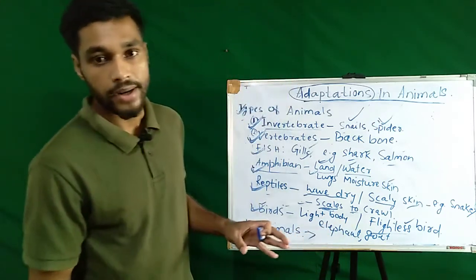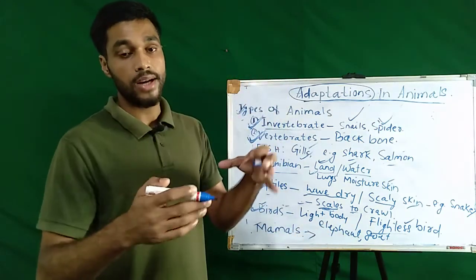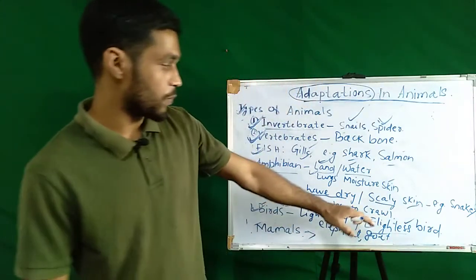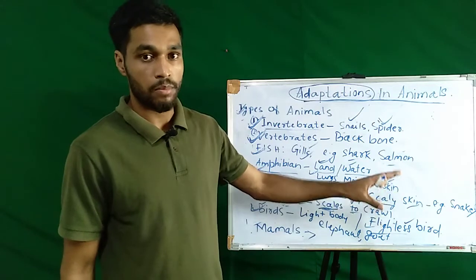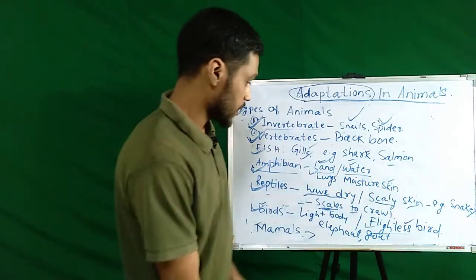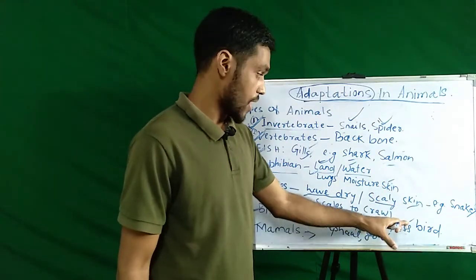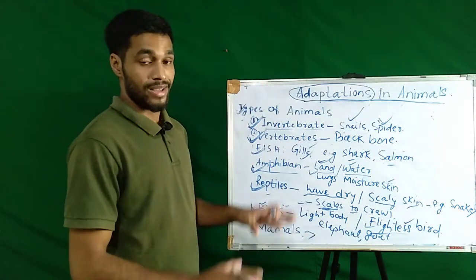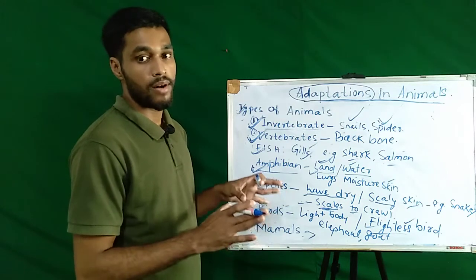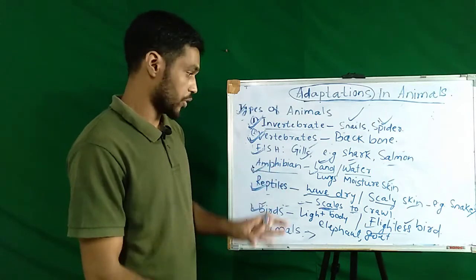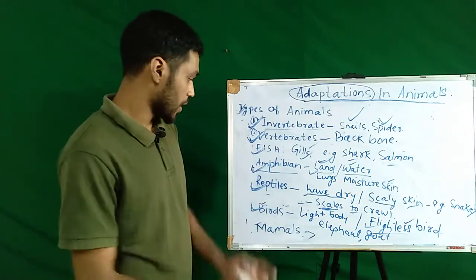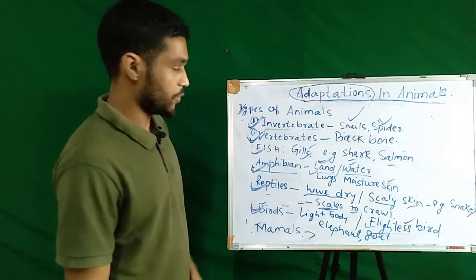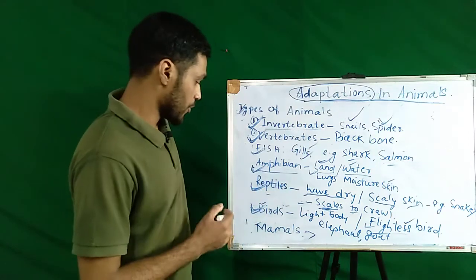One type of bird can fly, and another type cannot fly. These are called flightless birds, like penguin and ostrich. They cannot fly because they have a heavy body. So birds are also called vertebrate animals because they do have a backbone in them.